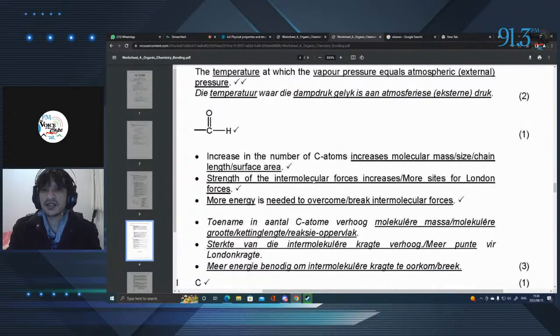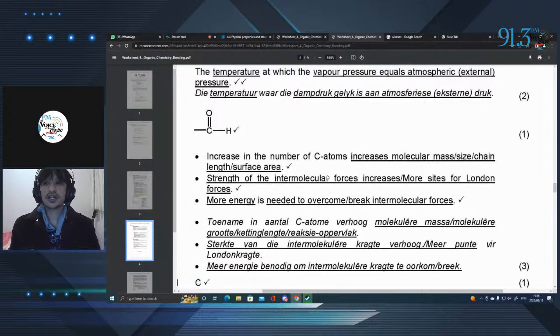The other one is the strength of the intermolecular forces. If there are more sites for London forces, it's going to be harder to break up the bonds. So of course, if you have two oxygens, or quite a few electronegative atoms sitting on the chain, that's going to make it very difficult to break up, and that's going to increase the temperature at which it's going to boil. More energy is needed to overcome or break intermolecular forces, and that is also true. And those are basically the three reasons.